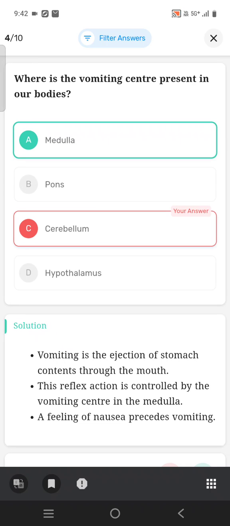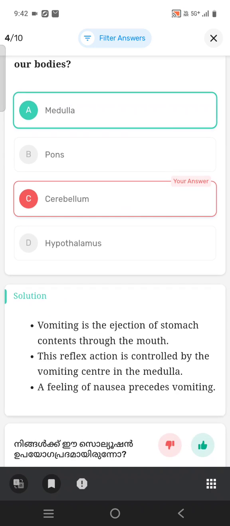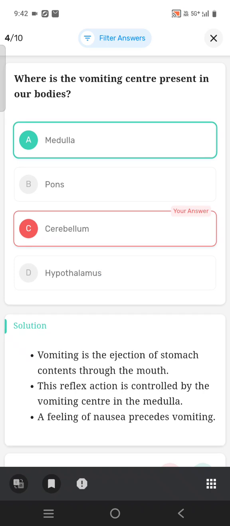Where is the vomiting center present in our body? It is the medulla. Vomiting is the ejection of stomach contents conducted through the mouth. This reflex action is controlled by the vomiting center in the medulla. The feeling of nausea precedes vomiting.